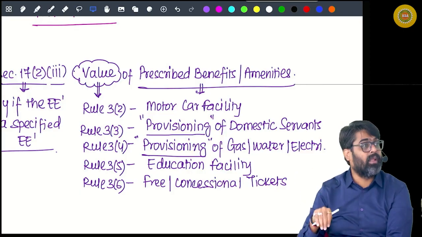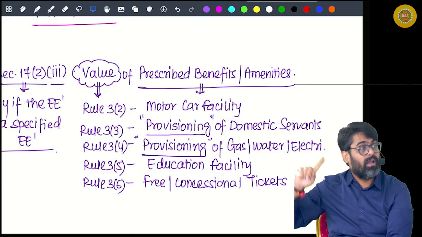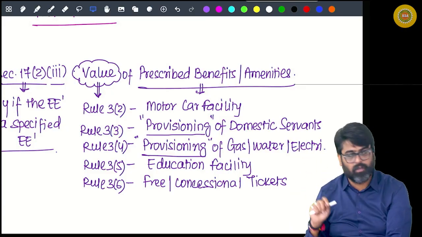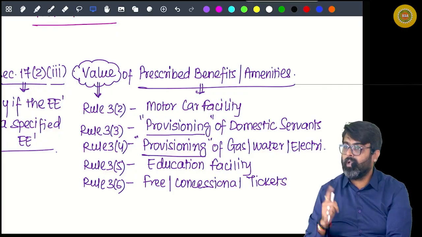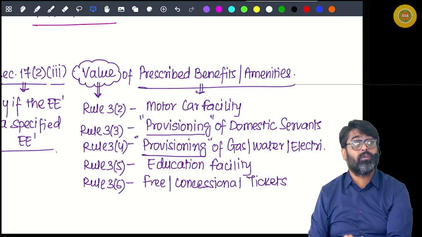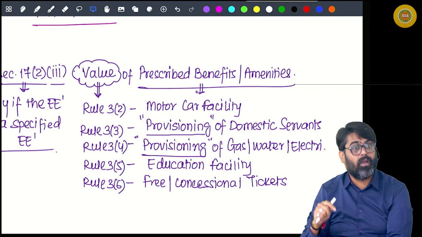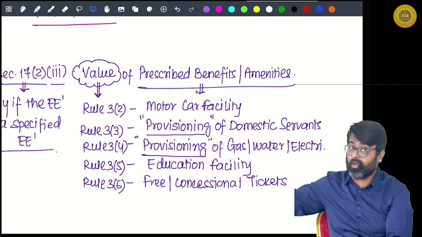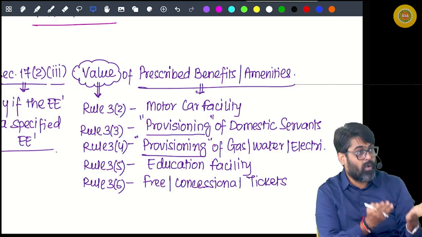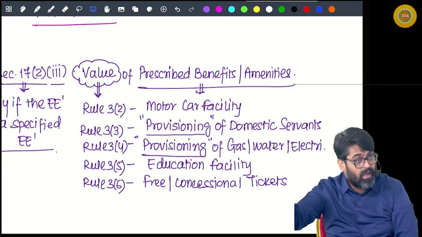Gas, water, electricity purchased by you or purchased by the employer? If the bill comes in the name of the employer, then it is a perquisite under this clause. Getting my point? But what if domestic servants are engaged by you? It is your liability, and it is paid by the employer. Still it is a perquisite, but not under clause 3. It will be clause 4, employee's liability, employee's obligation met by the employer.